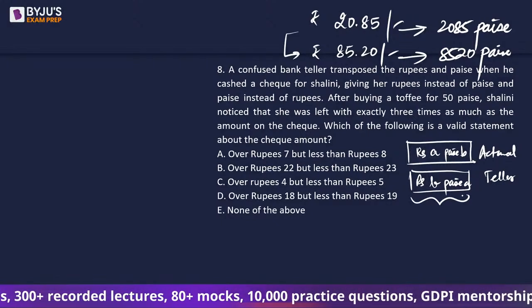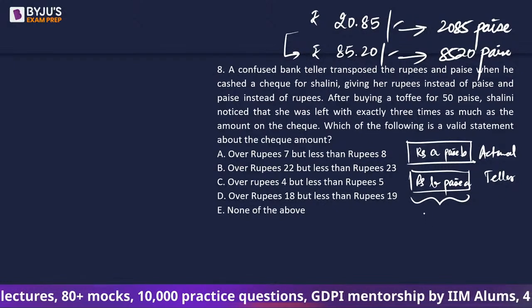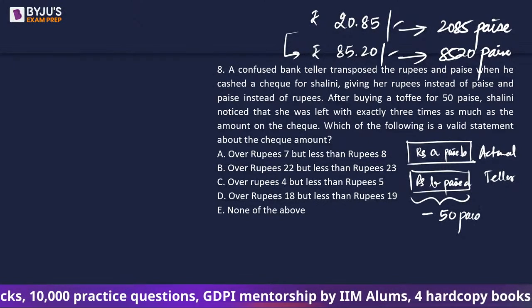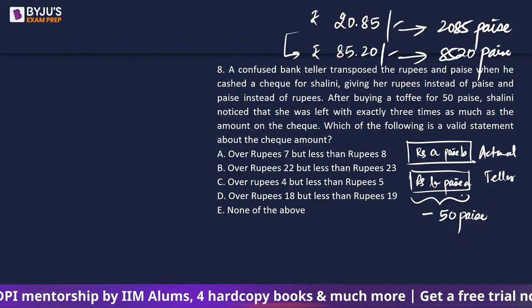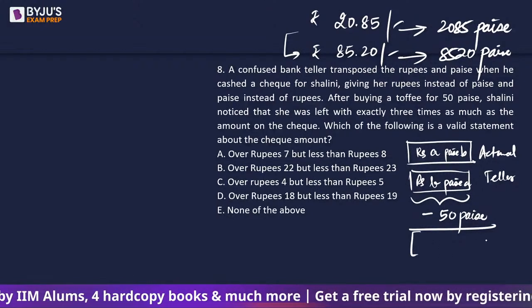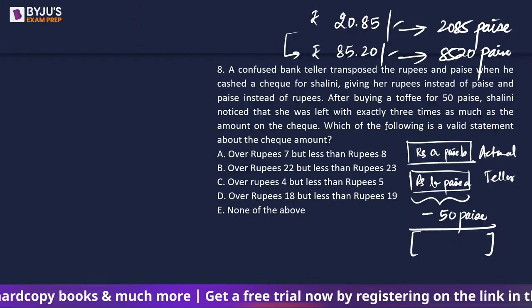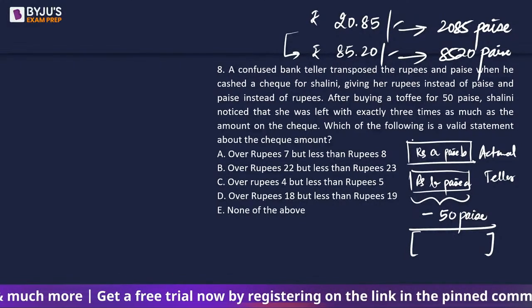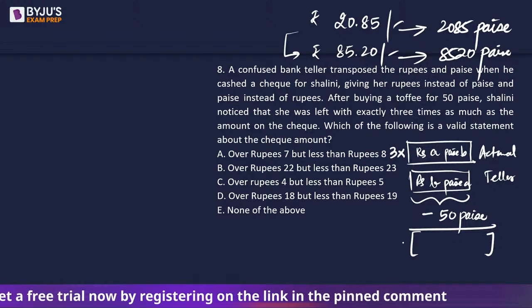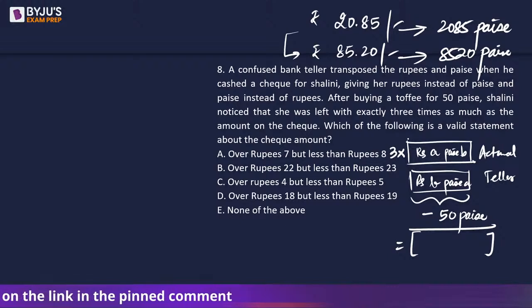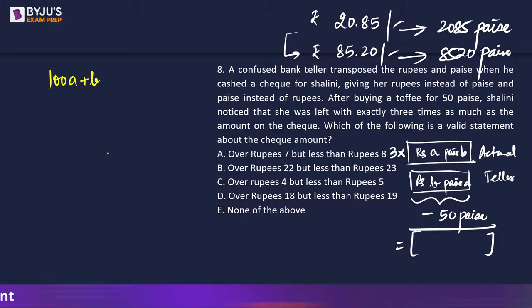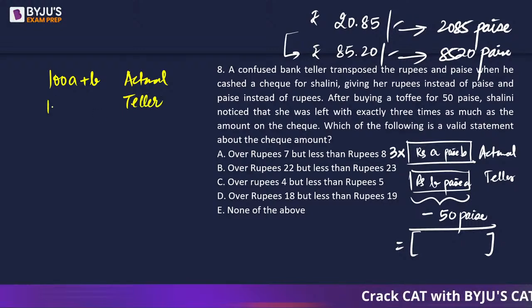Now she received this much amount. उसमें से when she gave away 50 paise का chocolate, as in she gave it to shopkeeper और 50 paise की जगह chocolate ले लिया, then the amount that she was left with was exactly 3 times as much as the amount on the check. इसका 3 times था ये. So from here can I say कि actual check पे the amount we have is 100 A plus B, right? टेलर ने उसको कितने पैसे दिए? 100 B plus A.